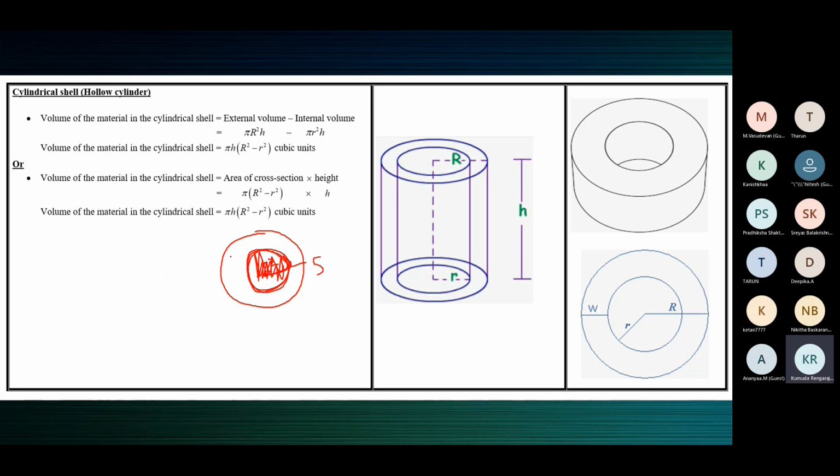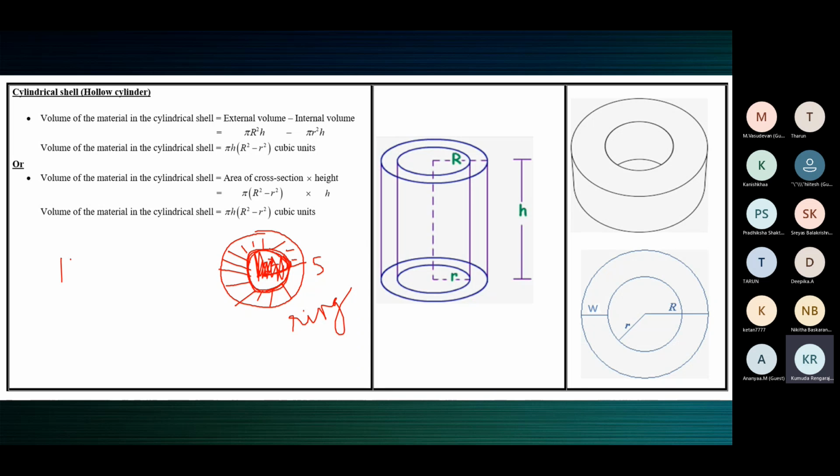So now what is remaining? Only this one is remaining. This is called a ring, R-I-N-G, or sometimes they say metallic plate. We'll say ring. So now how do we find the area of this ring?